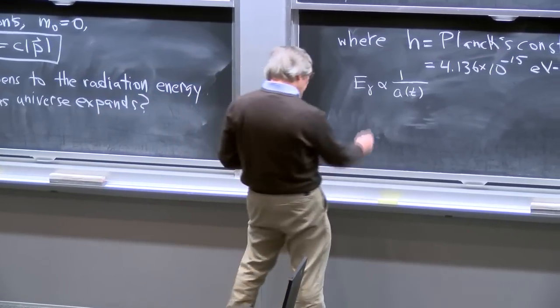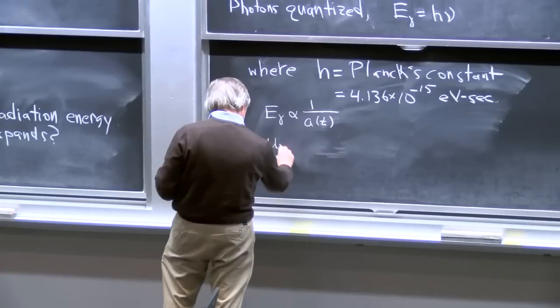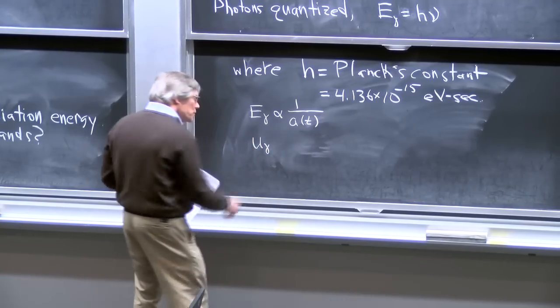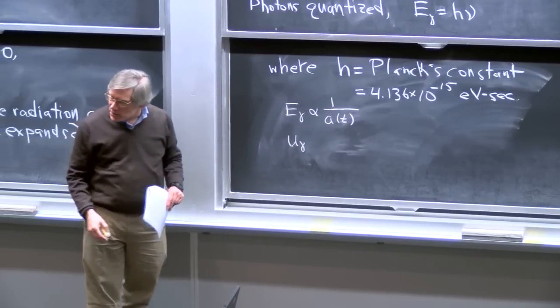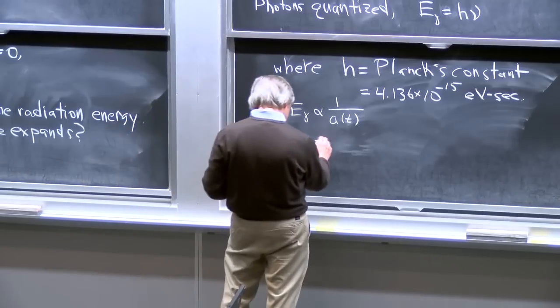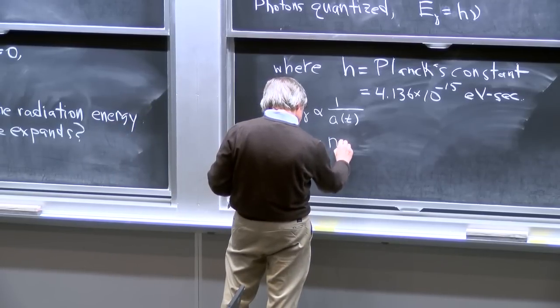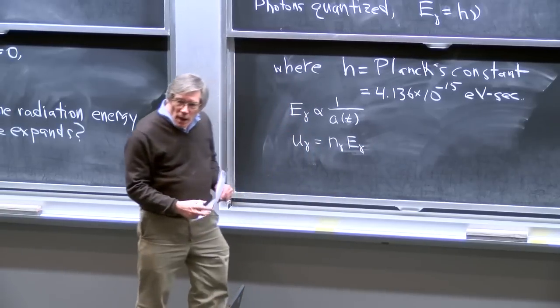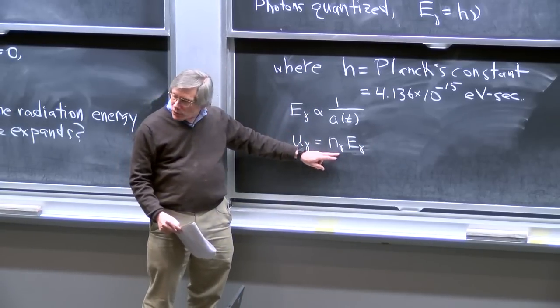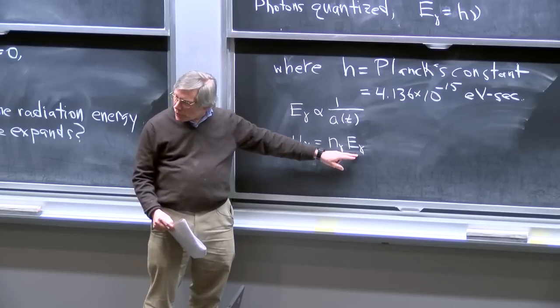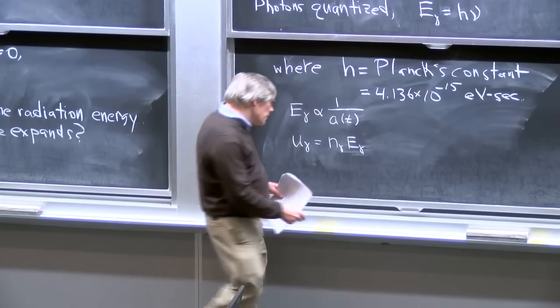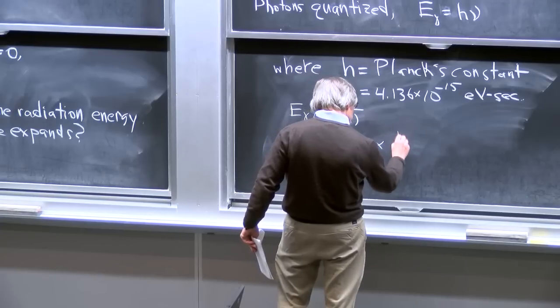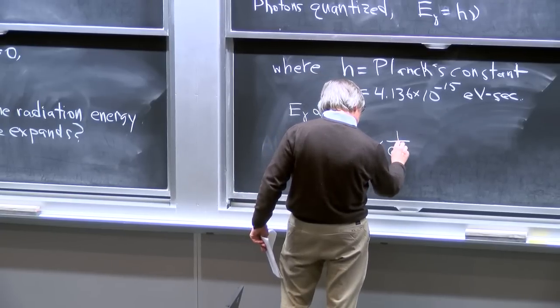And then the total energy density of photons, of the photon gas, which I'll call U sub gamma, can be thought of as the number density of photons times the energy of each photon. The number density is falling off like 1 over a cubed. The energy is falling off like 1 over a. And therefore, this is proportional to 1 over a to the 4th.